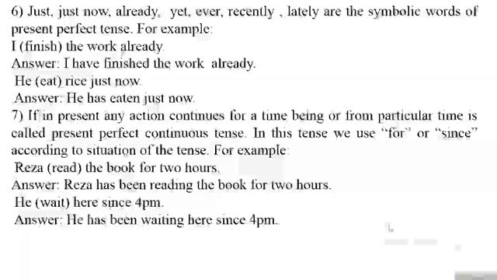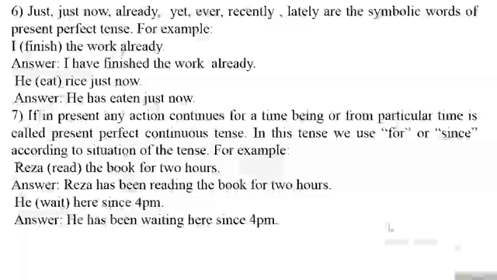Number 7 rule: if in present any action continues for a time being or from a particular time, it is called present perfect continuous tense. In this tense we use for or since according to the situation.